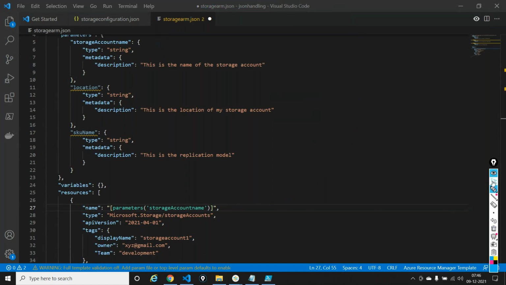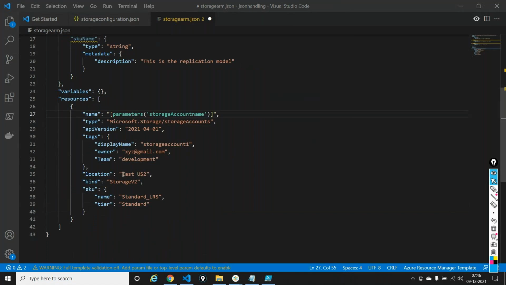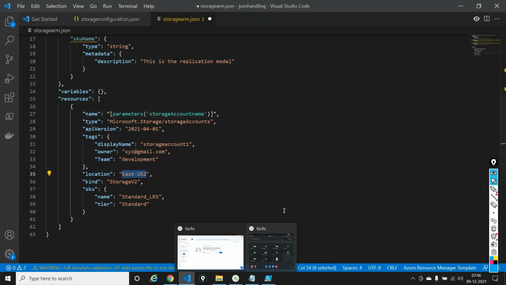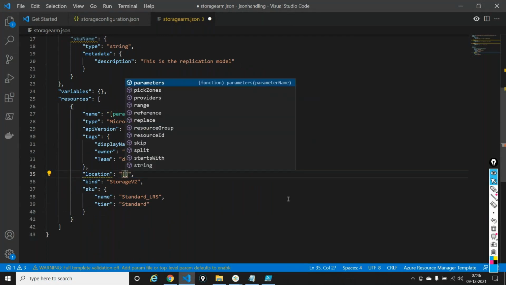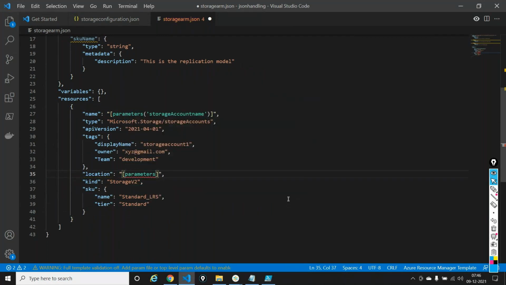In the same way, can anyone help me? How do I now declare location? Again, square brackets, parameters, location. Same way, parameters, SKU name. Done. Declared parameters to my template.